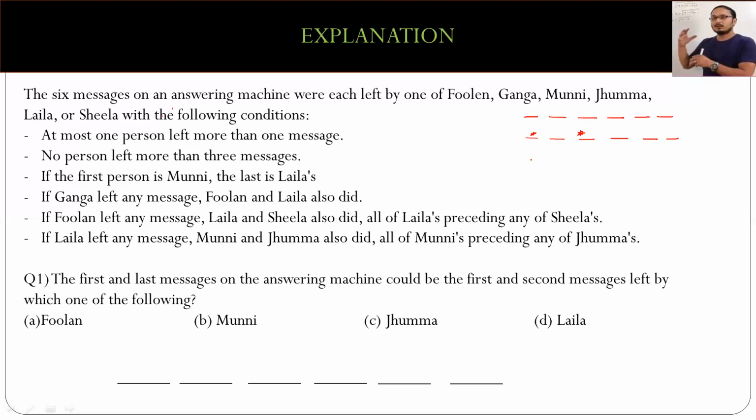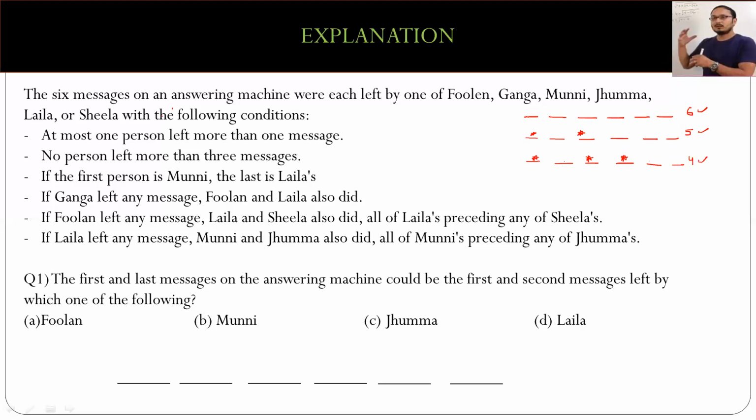Likewise, since this person can give a maximum of three messages, it can be in any order as such. The positions of giving the message can be anything. So maybe these three messages are given by the same person, and the ones that have been left blank are given by the remaining three people. So there can be six different people in the first case, five different people in the second case, and four different people in the third case.